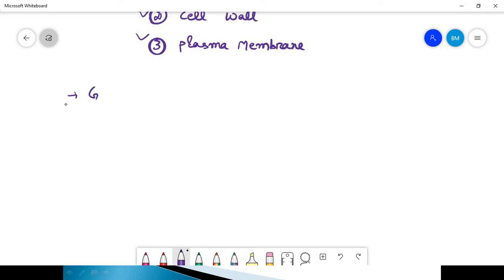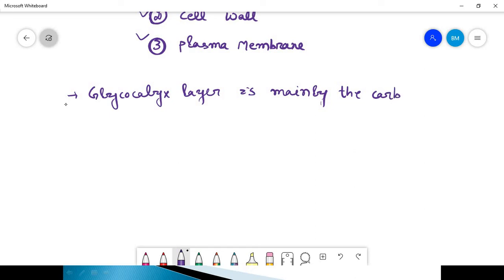The glycocalyx layer is mainly a carbohydrate-containing structure.